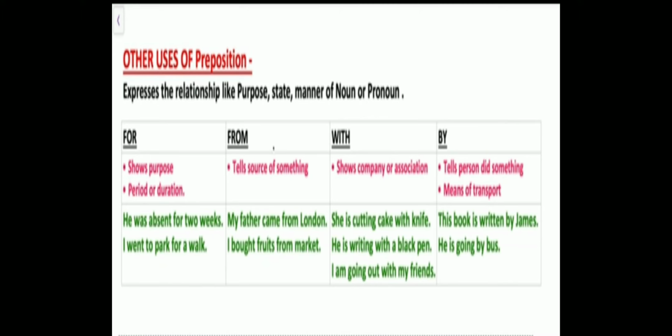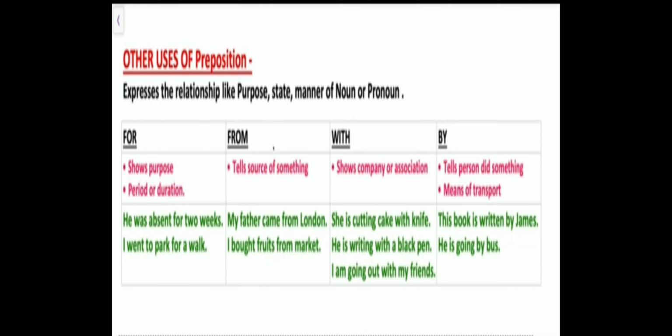It states the manner of a noun or pronoun. When do we use for? When we are talking about a certain duration: for 2 weeks, for 2 months, for 2 years, this has been happening. Or when we are telling the purpose of something. I went to the park for a walk. So for what purpose did she go? She went for a walk. So for is also used for a purpose.